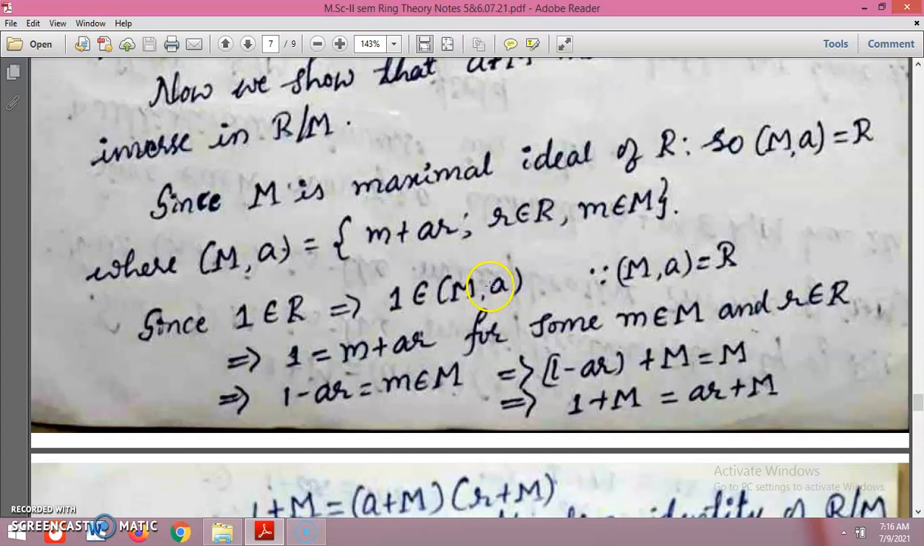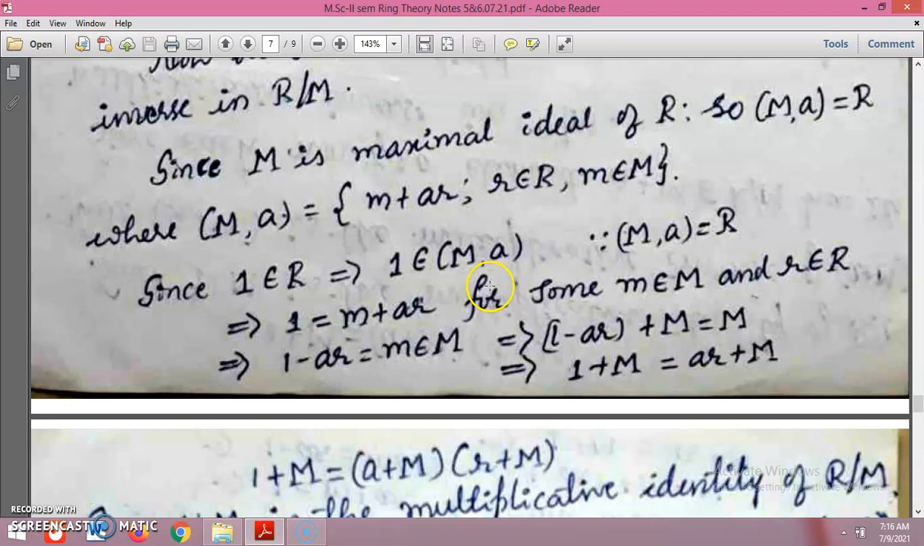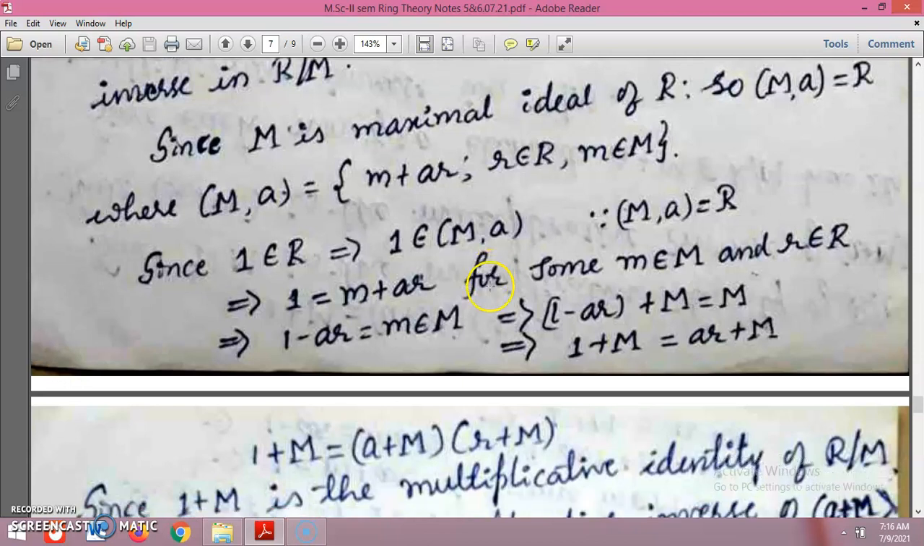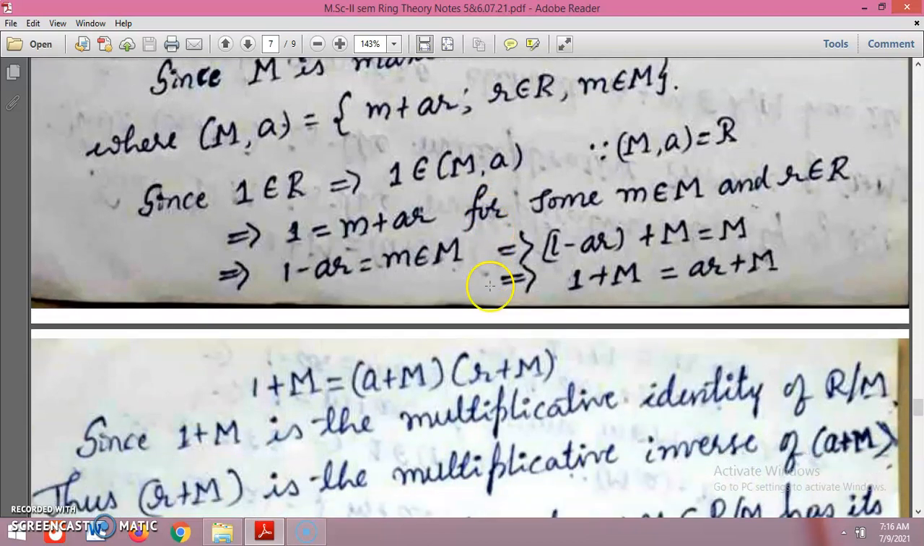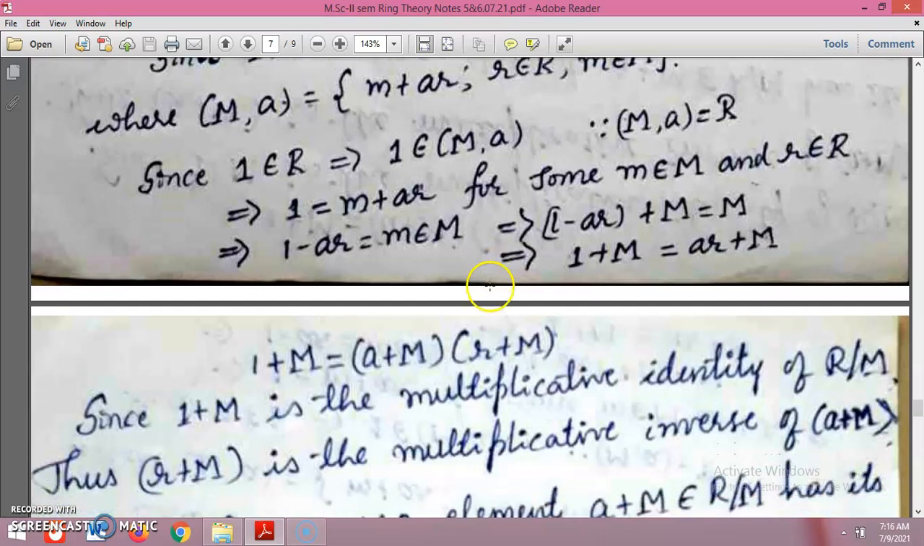Since M is a maximal ideal of R, MA equals R, where MA can be expressed as elements of the form m plus A r, where r is in R and m is in M. Since one belongs to R, and MA equals R, one also belongs to MA.